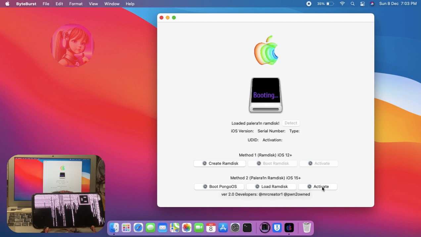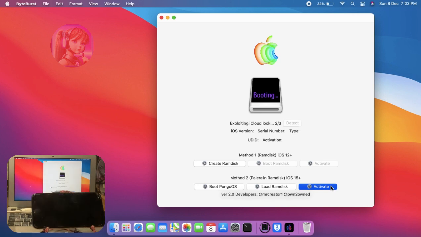After the RAM disk load is completed, click on Activate. Here, the tool shows that the device is unlocked. Now, let's wait for the device to be turned on.